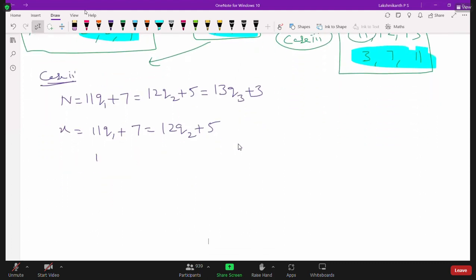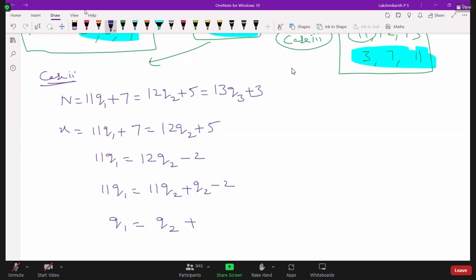So how can I write? 11 Q1 is equal to, we can write this one as 12 Q2 minus 2. So 12 Q2 minus 2. So you can write 11 Q1 can be written as 11 Q2 plus Q2 minus 2. So now Q1 is equal to what? Divide by 11 on both sides. What will happen? It is Q2 plus, what about this? This is Q2 minus 2 by 11. So Q2 minus 2 by 11.